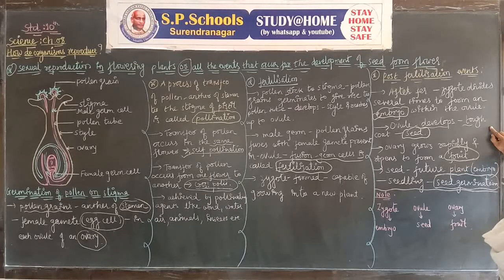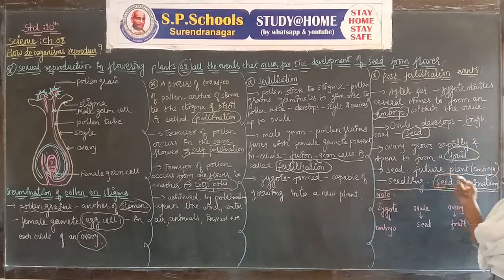The ovule develops into a tough coat called the seed. The ovary grows rapidly and ripens to form a fruit. Seeds contain the future plant, or embryo. It can develop into a seedling, and the process is called seed germination.